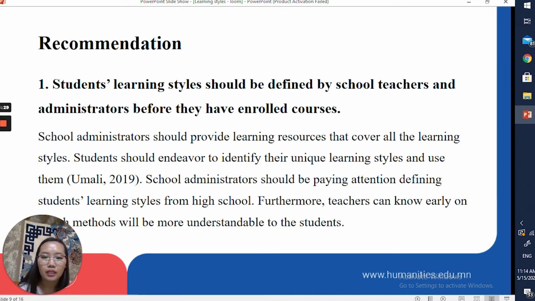Furthermore, teachers know students' learning styles early on. Their teaching styles will be more understandable to the students.